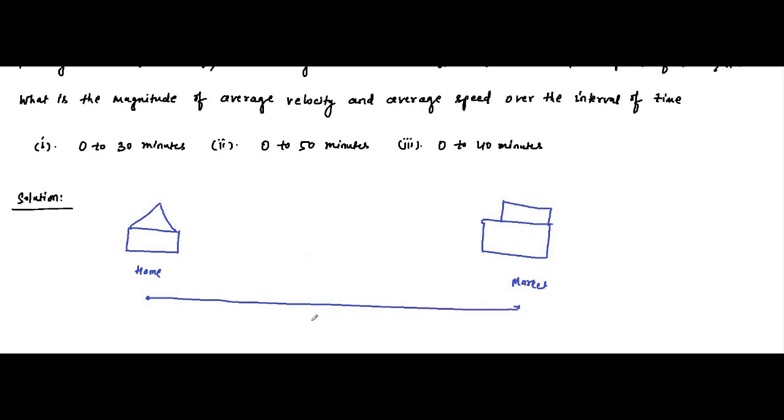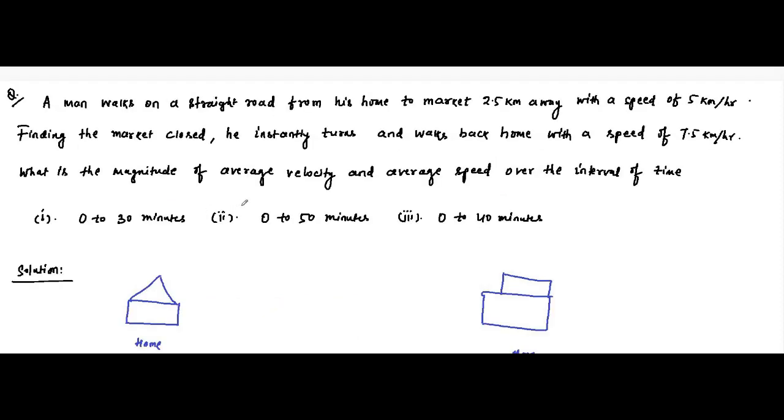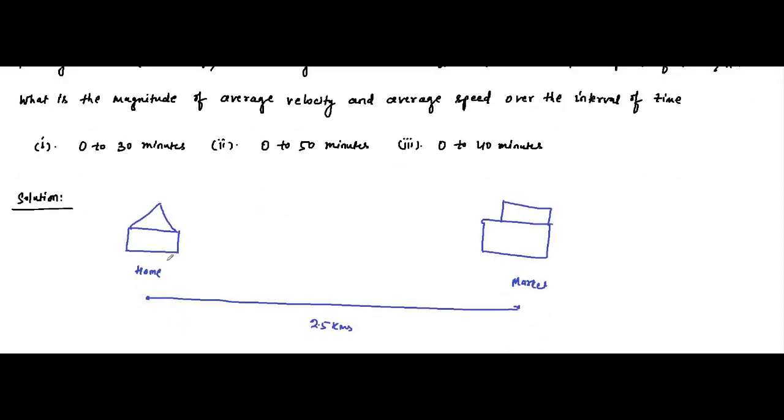This is 2.5 kilometers. So first the man walks with a speed of 5 kilometers per hour. So here the important thing is how much time he takes to reach the market.